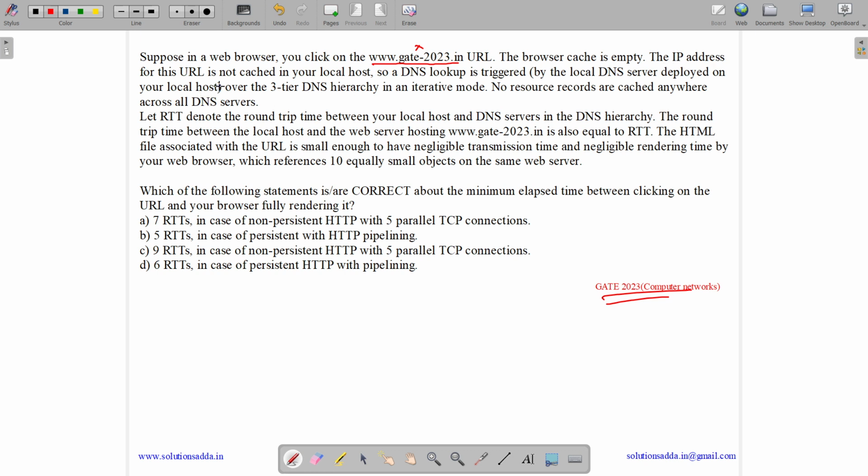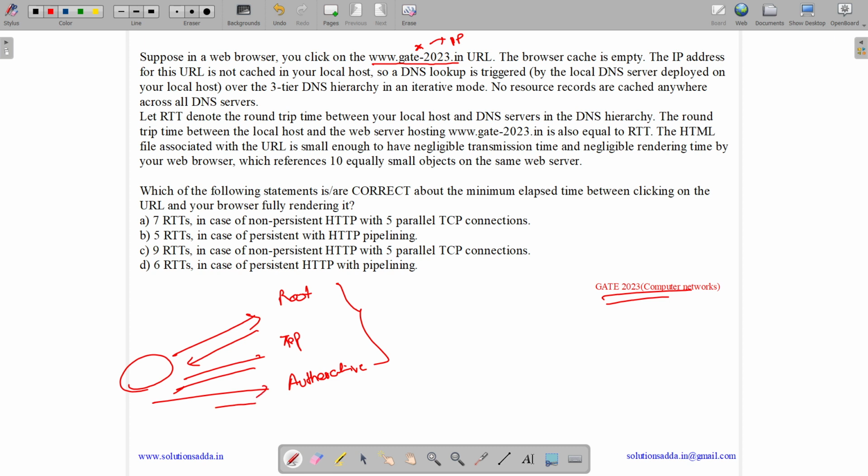The IP address for this URL is not cached in your local host, which means we do not have this IP address. So we need to go to DNS. A DNS lookup is triggered by the local DNS server deployed on your local host over a three-tiered DNS hierarchy: root level DNS, top level domain server, and authoritative DNS server. So we have three DNS servers in iterative mode, which means one round trip each.